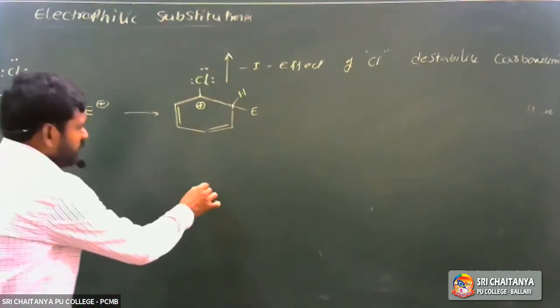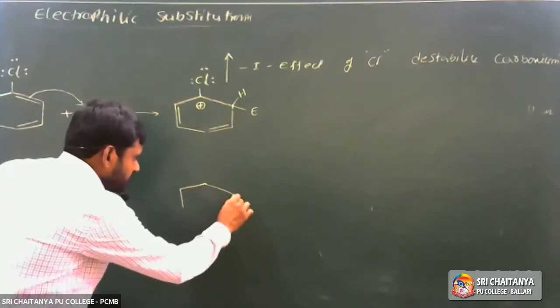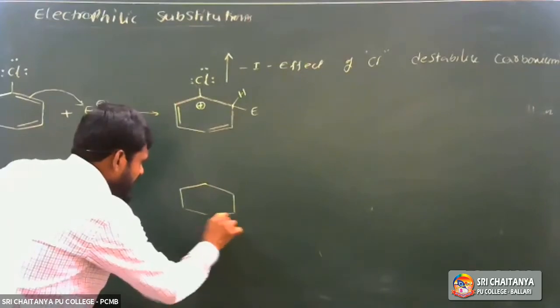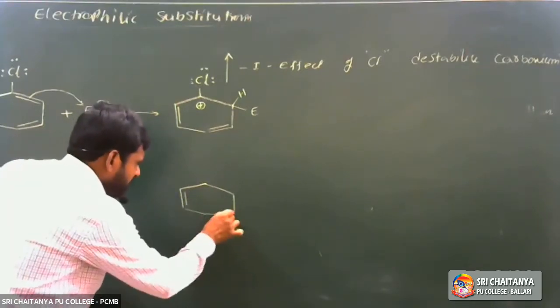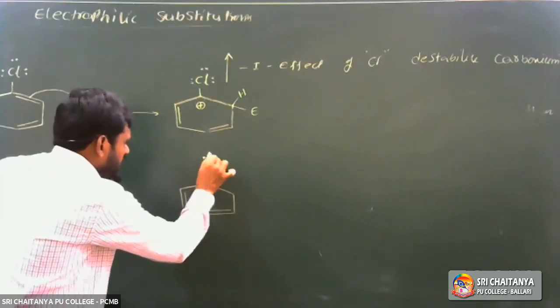Next, the same chlorine, due to the presence of lone pairs of electrons. It has a pi bond. Next, it is Cl with 3 lone pairs.